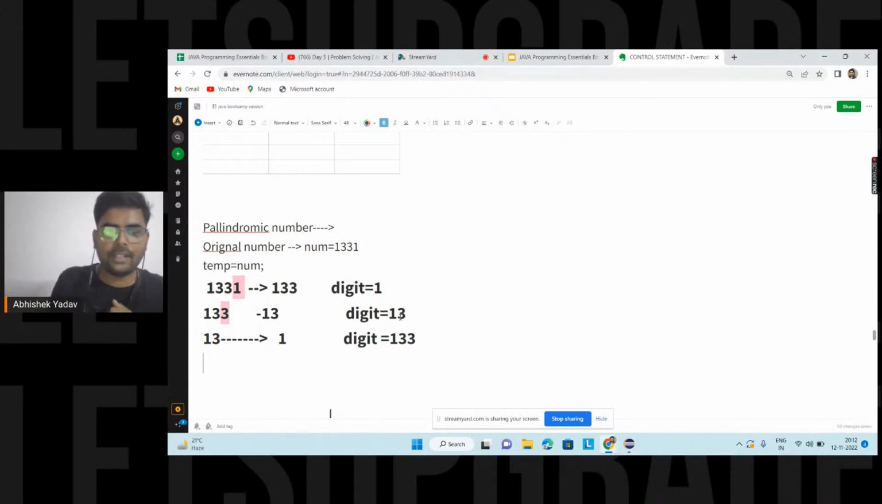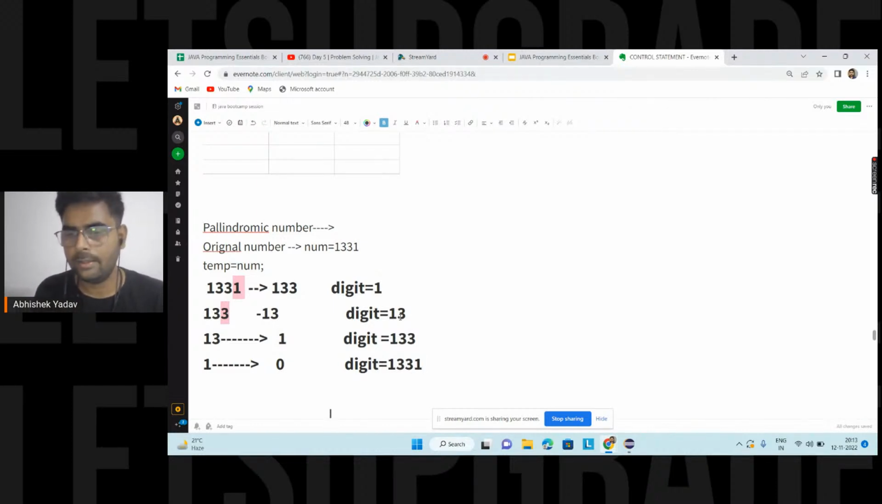After that, again you are saying, what will I do? I have 1 here. I will extract 1, and after extracting 1, inside temp I have 0. And inside digit, I have to add the last extracted digit behind my digit number, right everyone?